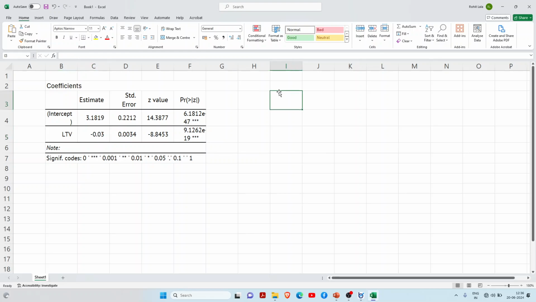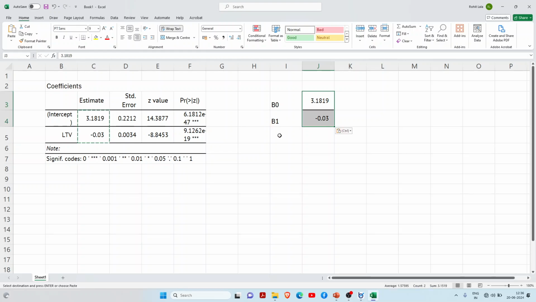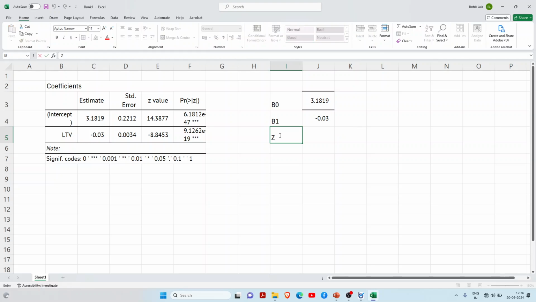So I will just write here beta 0. You can also write alpha. This is my beta 1. I will just copy both values and write them here. Now here I will write Z value. So how to find Z value? Sorry, I will write here LTV.